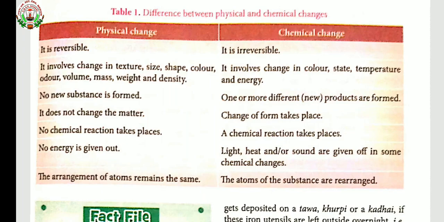What is a physical change? Physical change is reversible in nature. Reversible nature means it can be reversed back. It comes back to its original form. It involves change in the texture, size, shape, color, volume, mass, weight and density. No new substance is formed in this change. It does not change the composition of matter.